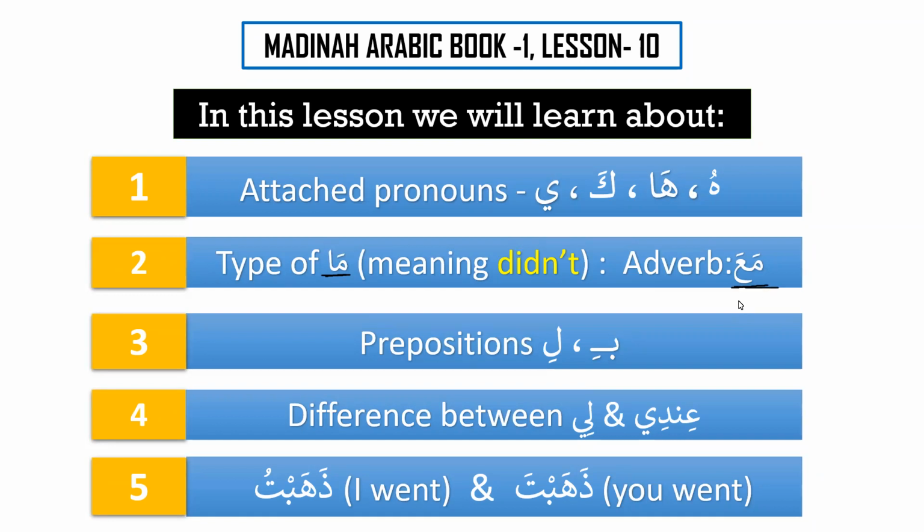We have learned tahta, amama, khalfa, and inda. 4 of them we have already learned, and we have seen that 4 of them are used as mudaf. And this is the 5th one that we are learning over here, ma, that means with, and it is also used as mudaf. Then we will learn the preposition be, a very, very common preposition.